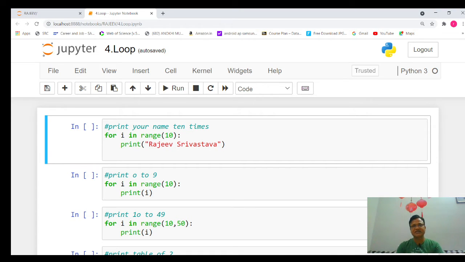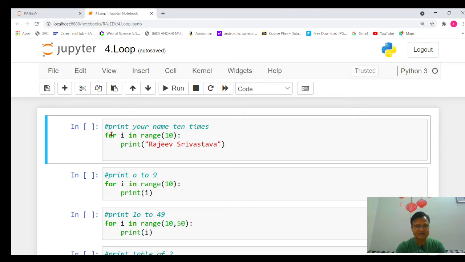In short, in this session we will see how to execute for loop, how to use range function in loop, and how to execute while loop. So without waiting further, let's start.